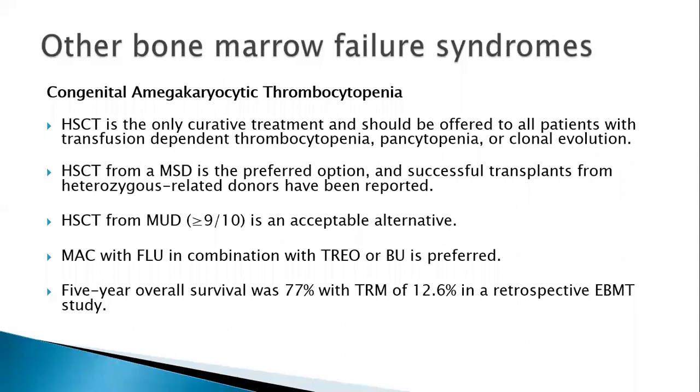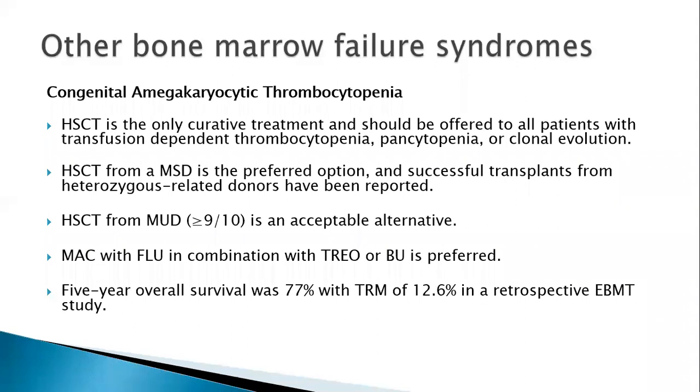The other alternative is a matched unrelated donor where a match of at least 9/10 is an acceptable alternative, with a mismatch at only one locus. Here again, a myeloablative regimen, which includes fludarabine in combination with treosulfan or busulfan, is preferred, and the survivals are good except for a certain amount of treatment-related mortality, which is 10 to 12%.